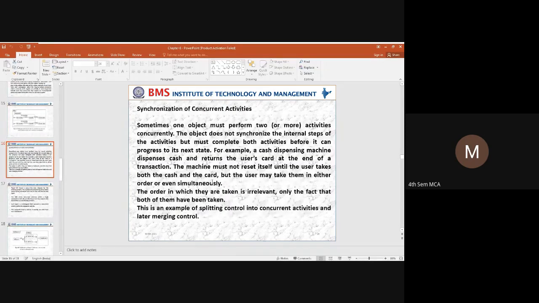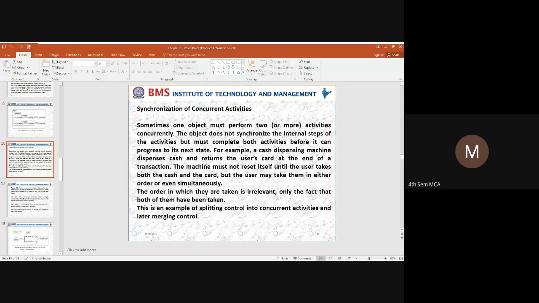So next, we need to bring the synchronization among the concurrent activities. So we have observed two different objects. The two different objects are going to be organized in a particular manner, and they are going to execute their states. When we use this concurrent execution, we can take the different activities. So what is the progress within the next state? How can we do that?